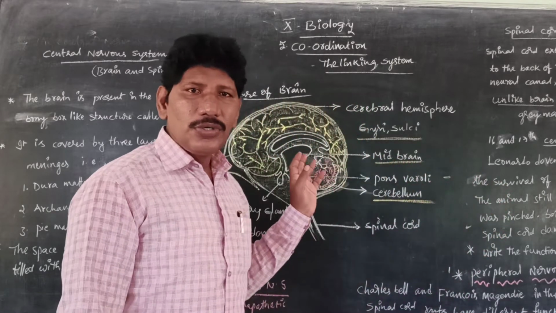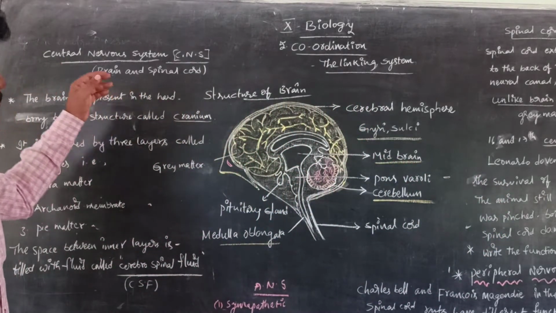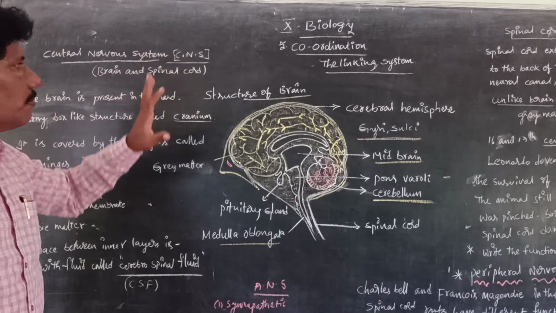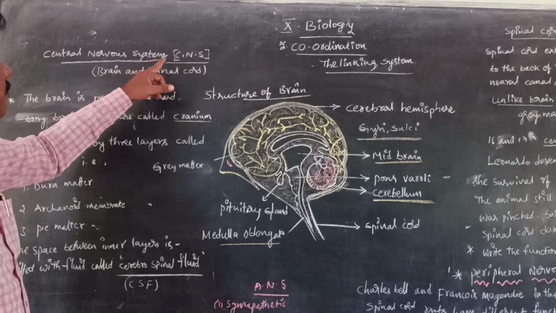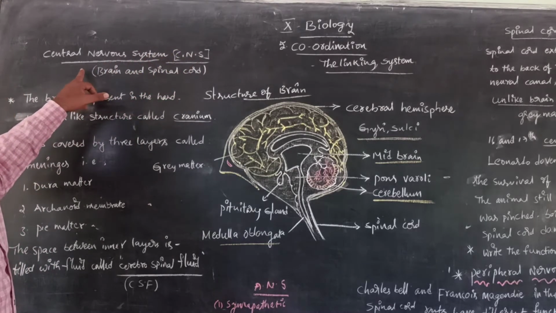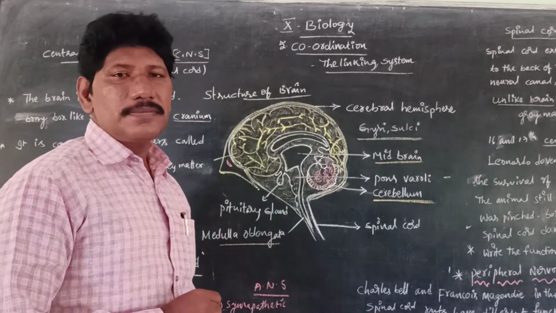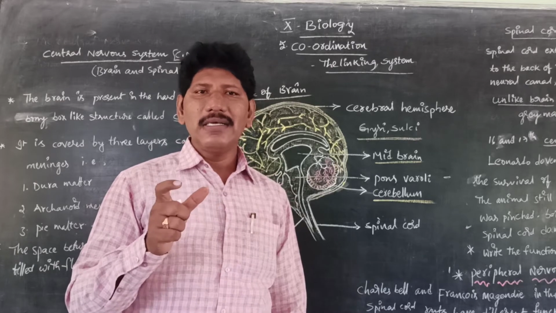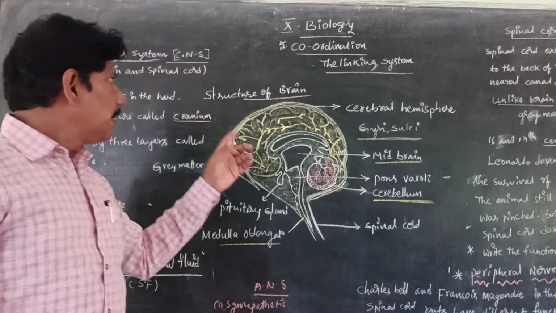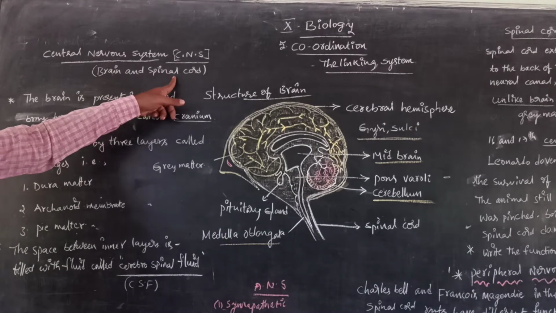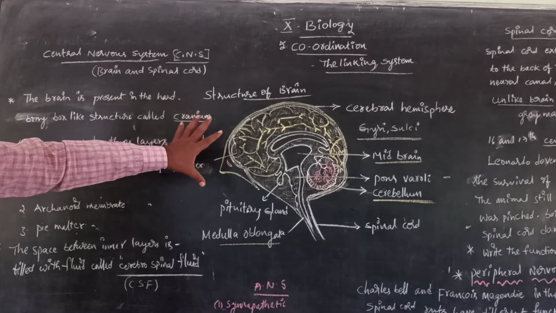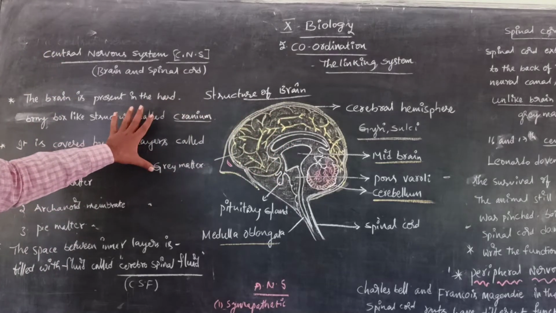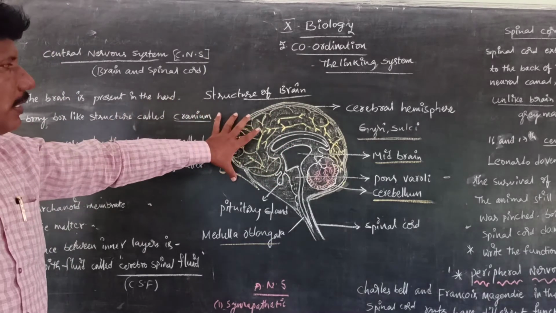Let us come to today's topic, the central nervous system. CNS, the central nervous system, includes the brain and spinal cord. So let us come to the brain. This is the structure of the human brain. Before coming to the brain structure, I would like to explain the introduction of the human brain.